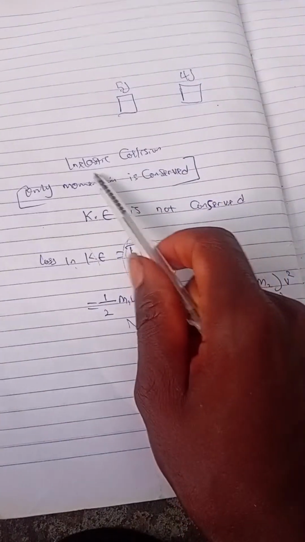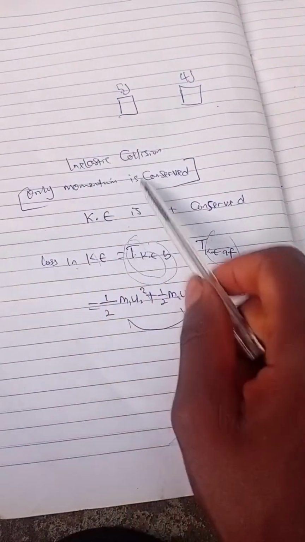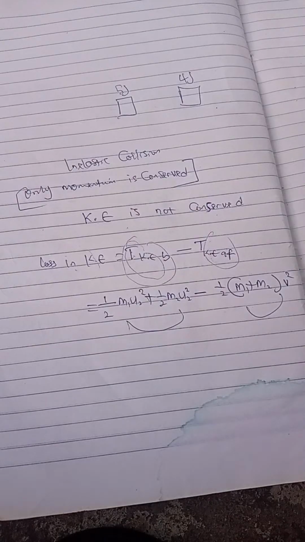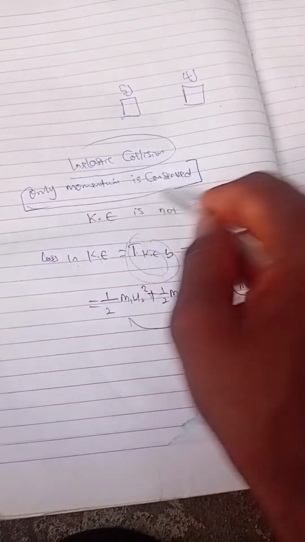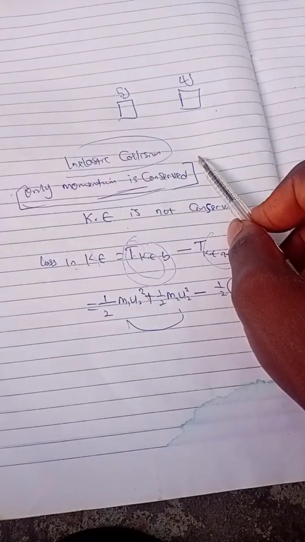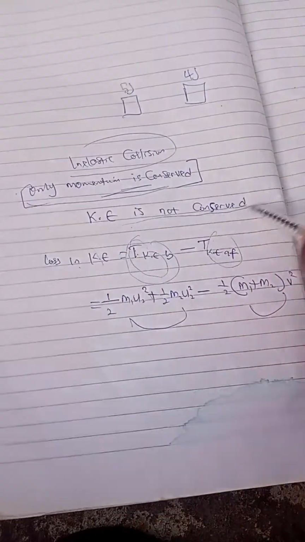In elastic collision, both momentum and kinetic energy are conserved. That means total momentum before collision equals total momentum after collision, and total kinetic energy before collision equals total kinetic energy after collision. But under inelastic, only momentum is conserved. So total momentum before is equal to total momentum after collision, but kinetic energy is not conserved.